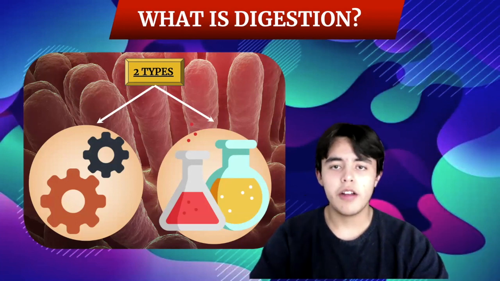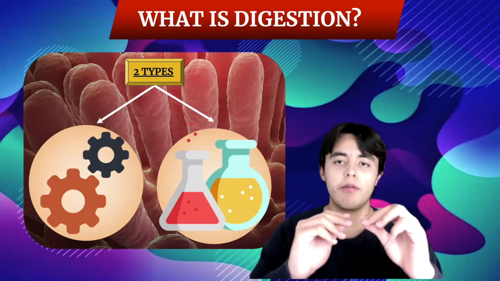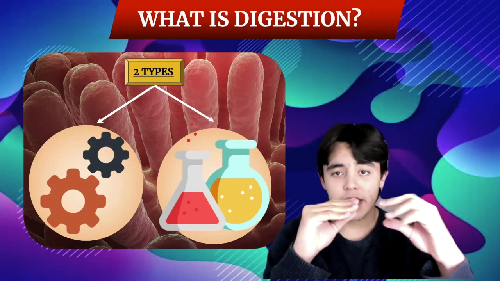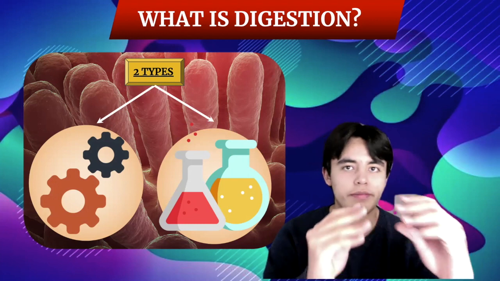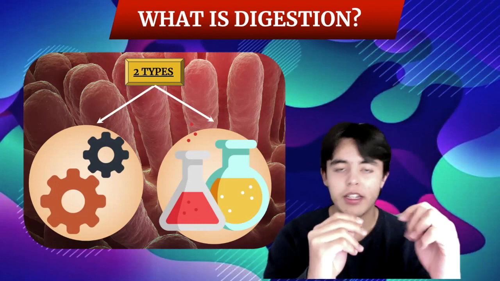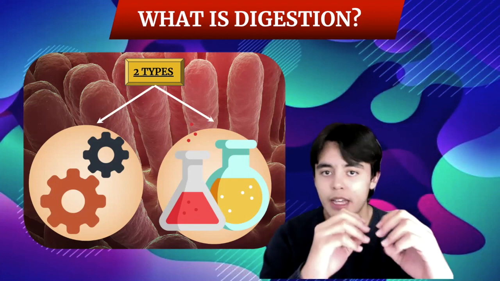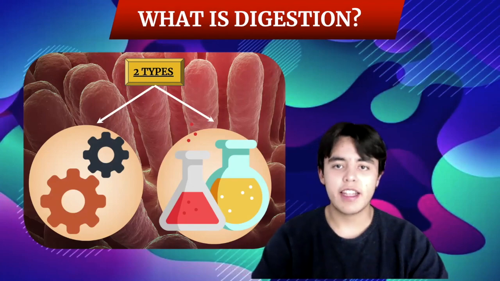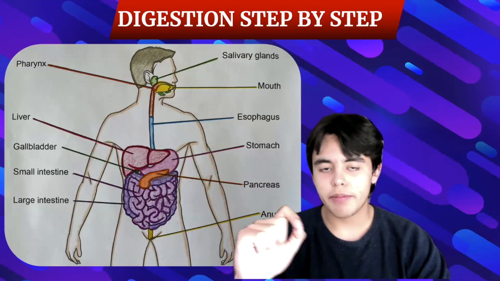On the other hand, we have chemical digestion, which involves all the processes by which the food is decomposed into smaller pieces that the cells themselves can absorb, through chemical reactions, by the mixing of the food with enzymes, hydrochloric acid, and pancreatic acid. Now that you know the different kinds of digestion, let's analyze it step by step.